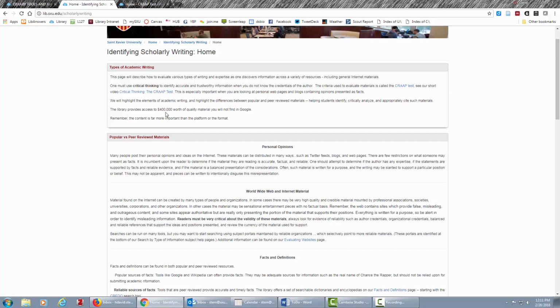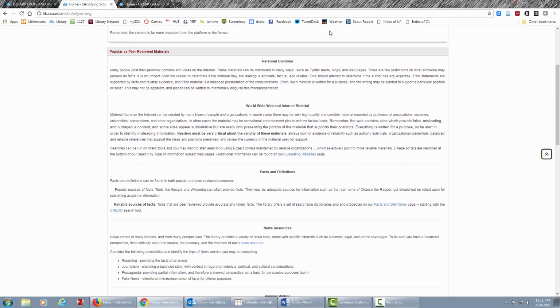In addition, the library provides $400,000 worth of quality material you will not find in Google. So you definitely want to start in the library. So there are different types of information. One of them is personal opinions. And as we say, anybody can write anything and put it up on the web in a blog or a Twitter feed or their web page.